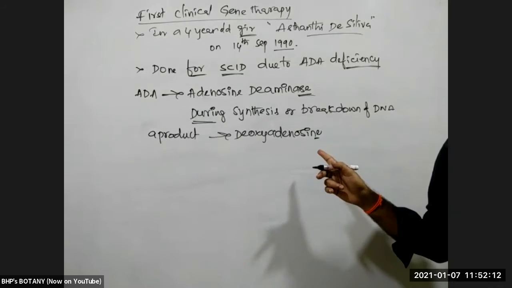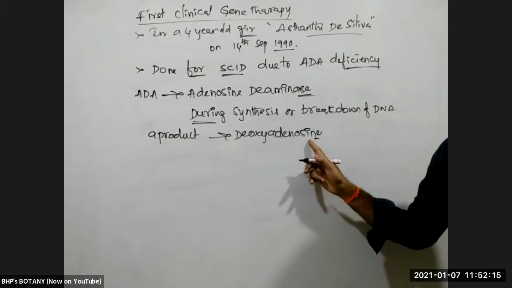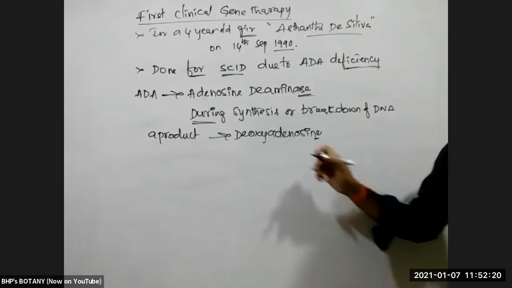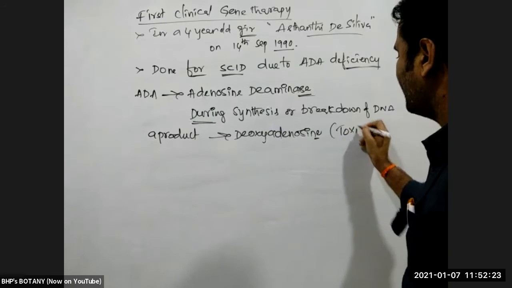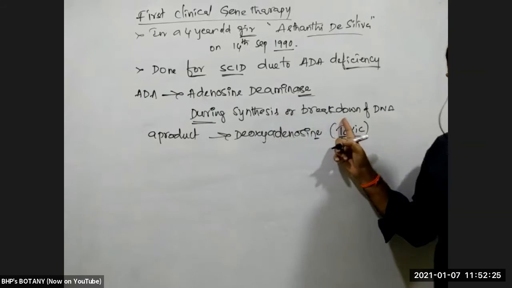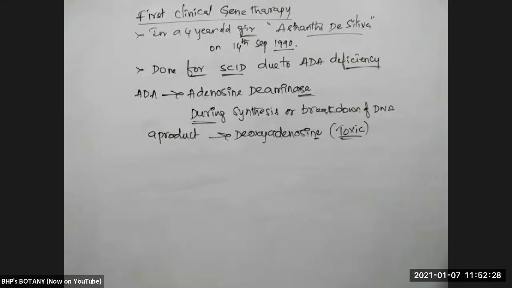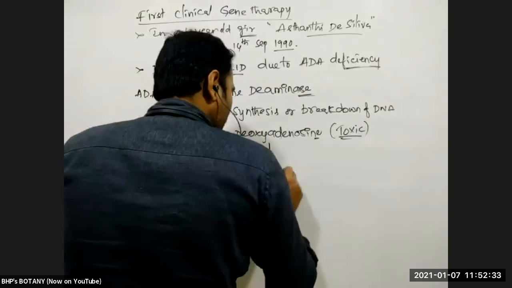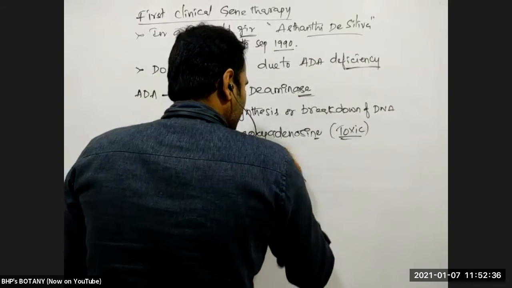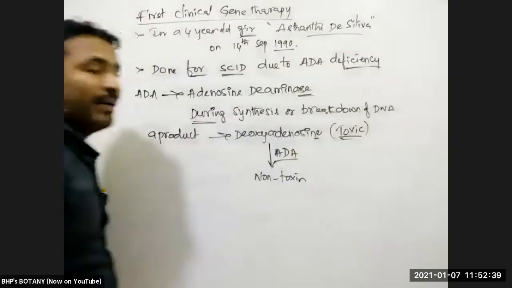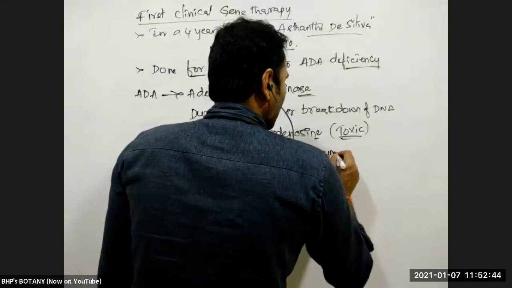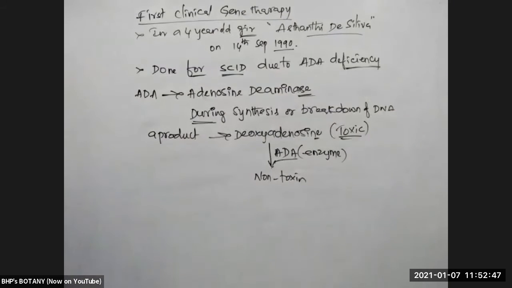How is a nucleoside formed? A nitrogen base plus pentose sugar. Deoxy sugar plus adenine combine, and a nucleoside is formed. This nucleoside deoxyadenosine, which is formed during the synthesis or breakdown of DNA, is a toxic substance. This toxic substance is converted into a non-toxin by the enzyme adenosine deaminase. The ADA enzyme converts the toxic deoxyadenosine into a non-toxic substance.